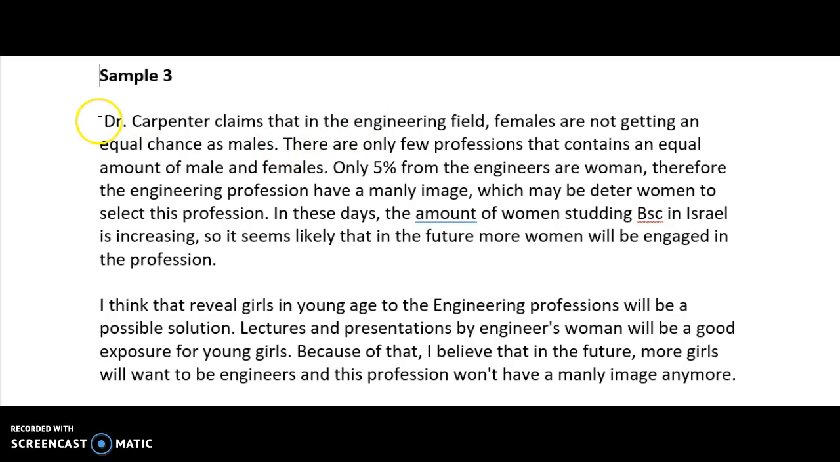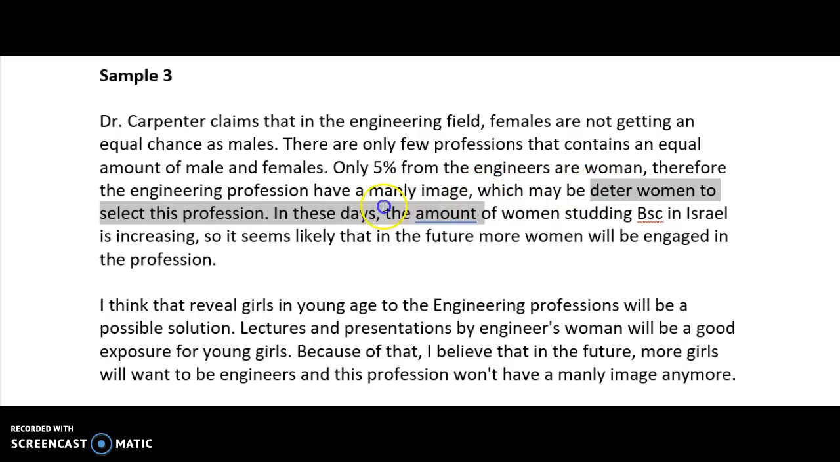Now, this is a very good opening because she's relating, or he's relating, to what was seen. There are only a few professions that contain an equal amount of male and females. Well, here you might want to mention what they are. And only 5% of the engineers are women. Therefore, the engineering position may have a manly or male image, which may deter women to select this profession. So here we've really got another really, really good idea, that there aren't enough women here, so women are put off or deterred from selecting this.